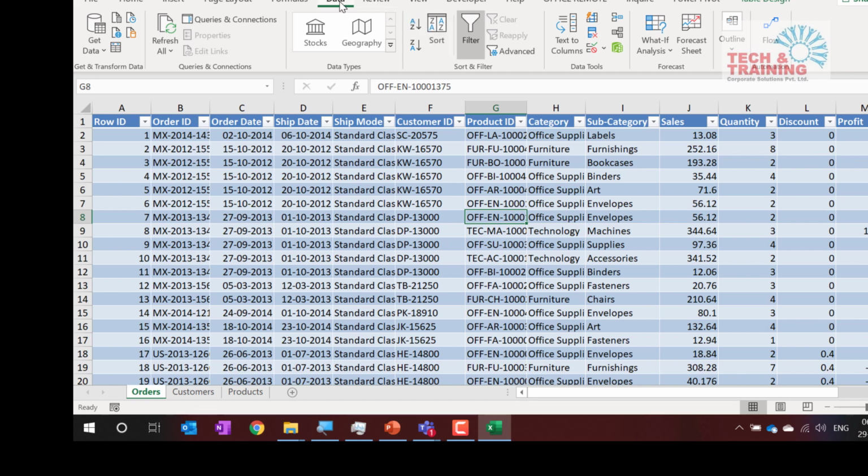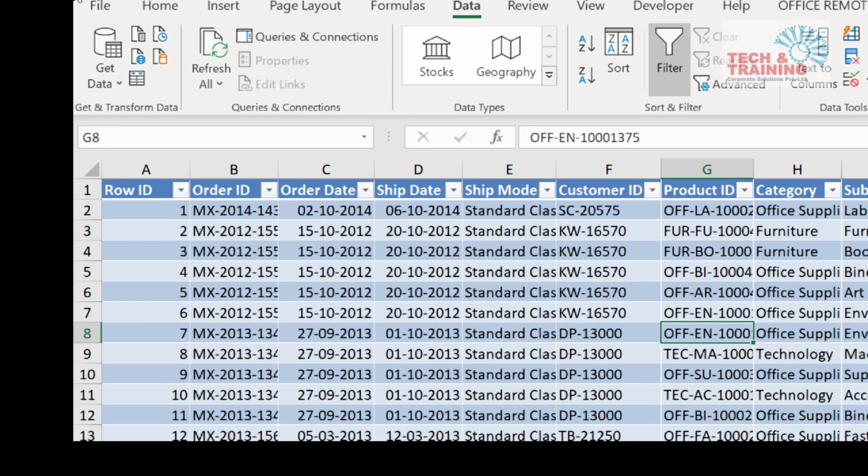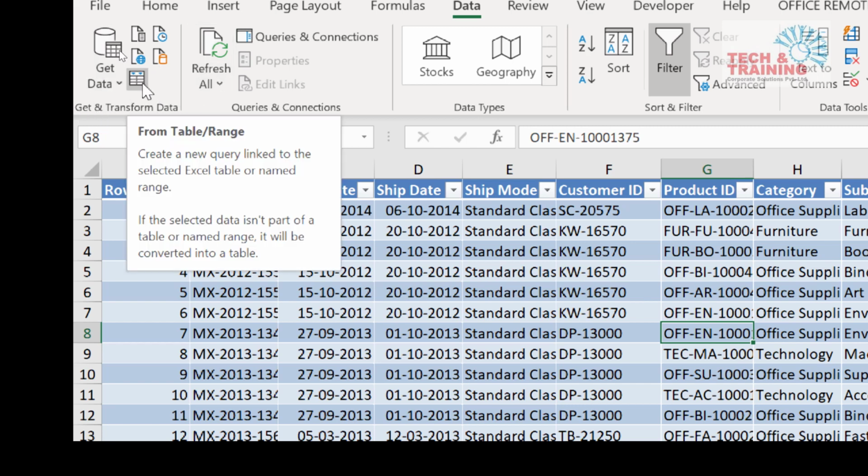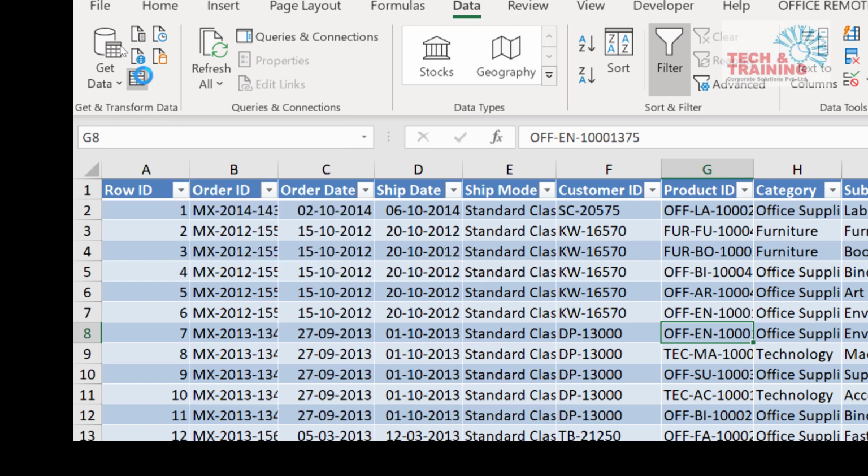So here we go to the Data tab again. In your case, it will be the Power Query tab if you're using Office 2013. And here under Get and Transform Data, we have something which says From Table or Range. I click on From Table or Range.